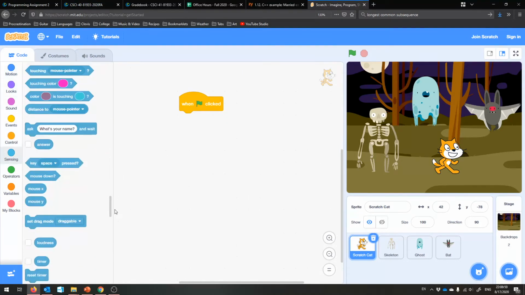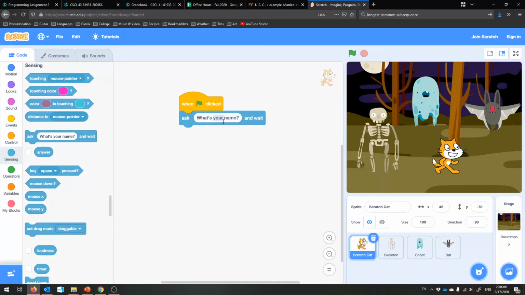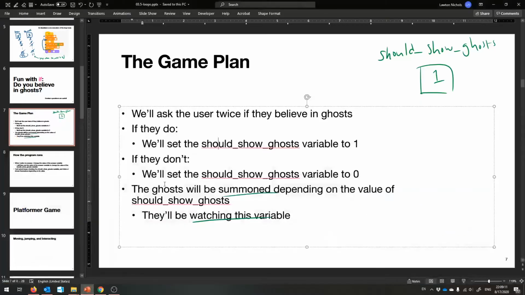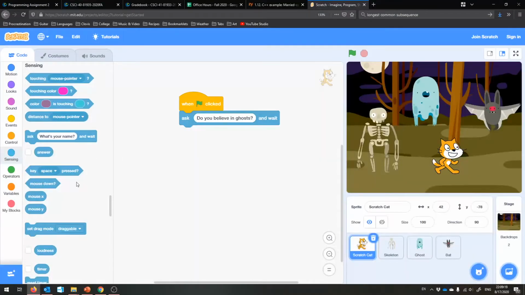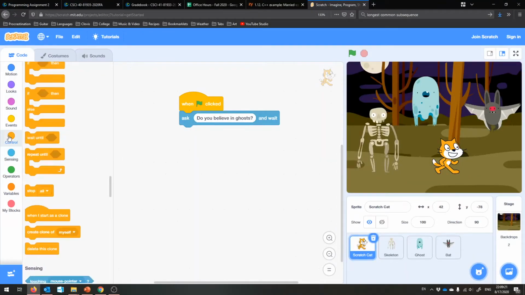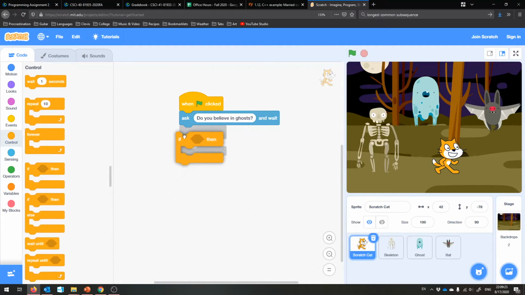That was in Sensing, wasn't it? He'll ask, "Do you believe in ghosts?" And wait. And then, if the user said yes, we'll ask them again, because we want to make sure that they really believe in ghosts. So if answer happened to be yes, then we'll do something.